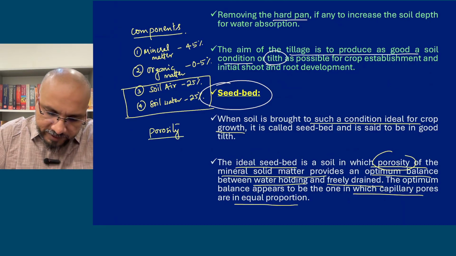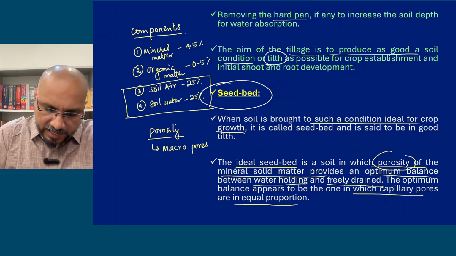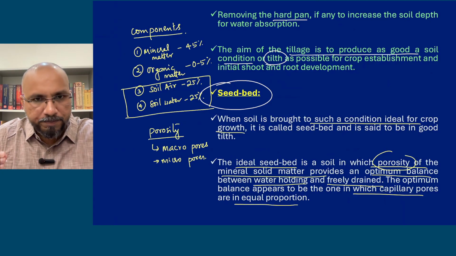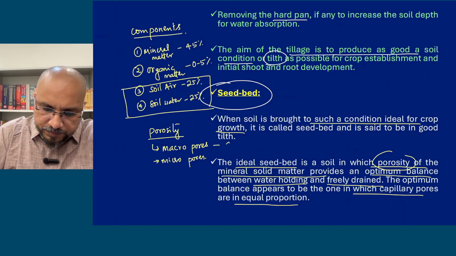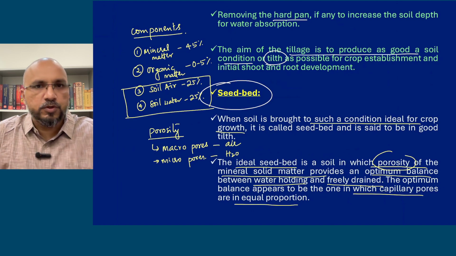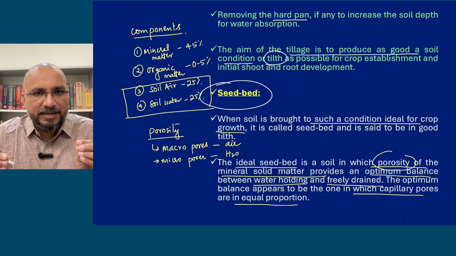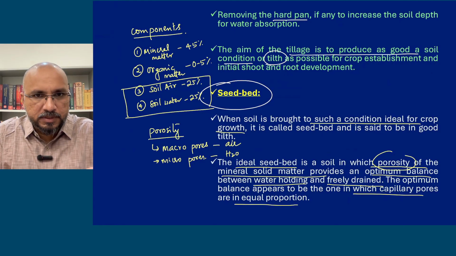Okay, so we have two kinds of pores: macro pores where the diameter is larger, and micro pores. Soil porosity can be divided into macro pores and micro pores. Macro pores contain air and micropores contain water. So a good seed bed is one where you have both air and water, right?